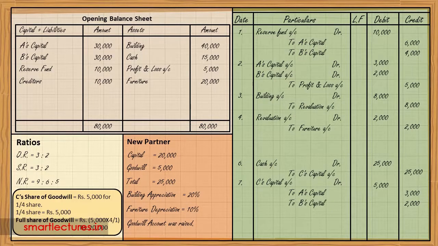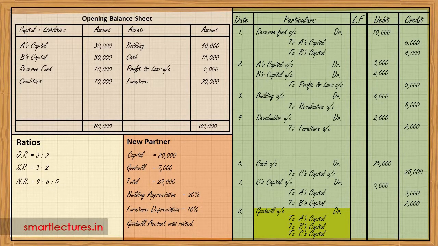Actually, as per our concepts and conventions, we are not supposed to keep goodwill account in the books unless we have incurred the money cost on getting goodwill. But this thing is not clear in the question, and we can't do anything because we have been instructed to create goodwill account or to raise goodwill account or keep the goodwill account in the books, whatever you call it. That's the same thing. We have to follow the instruction of the examiner. So I'm going to create goodwill account. Whenever we want to create some asset, we have to debit it. So goodwill account will be debited rupees 20,000.